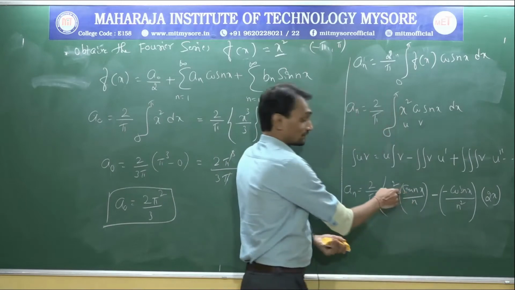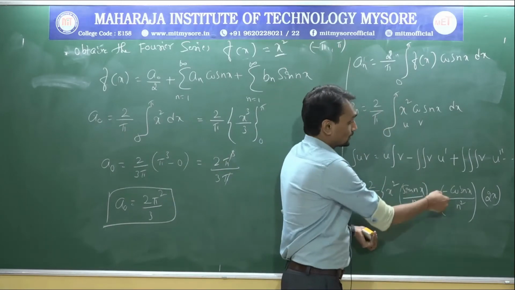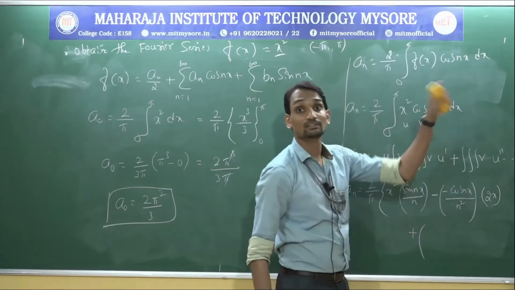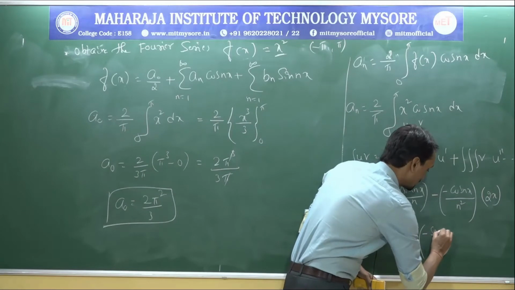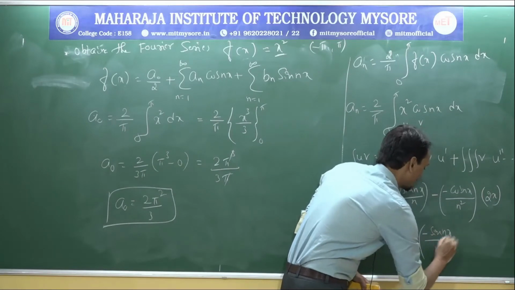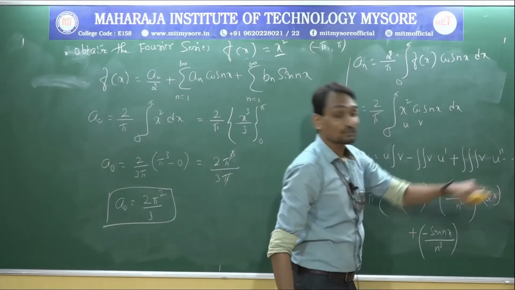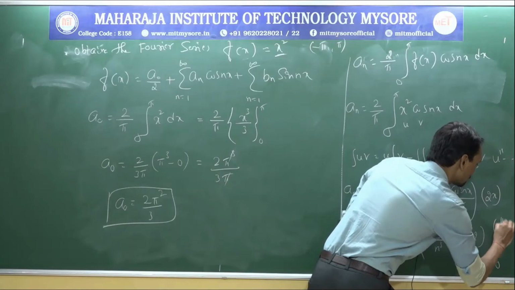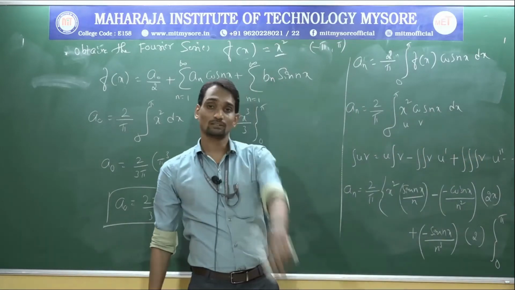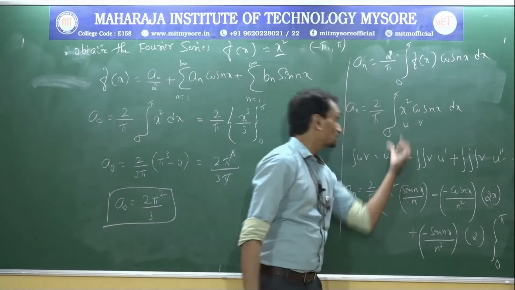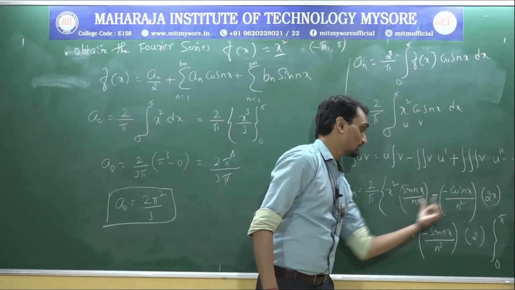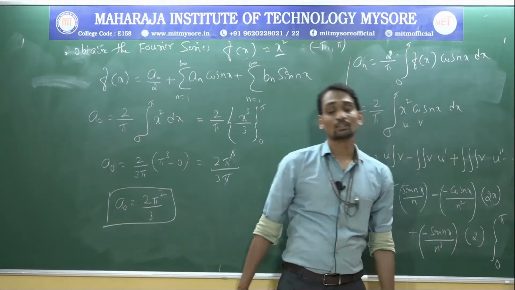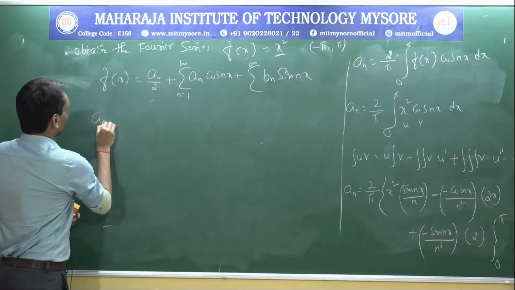If I integrate sin nx one time, then two times it is minus cos nx, one more time it is plus, cos becomes sin, so minus sin nx by n cube, into the differentiation of 2x, from 0 to pi. We need to integrate with two-term differentiation: one time x square sin nx by n, one more time minus cos nx by n square, one more time minus sin nx by n cube. a_n equals